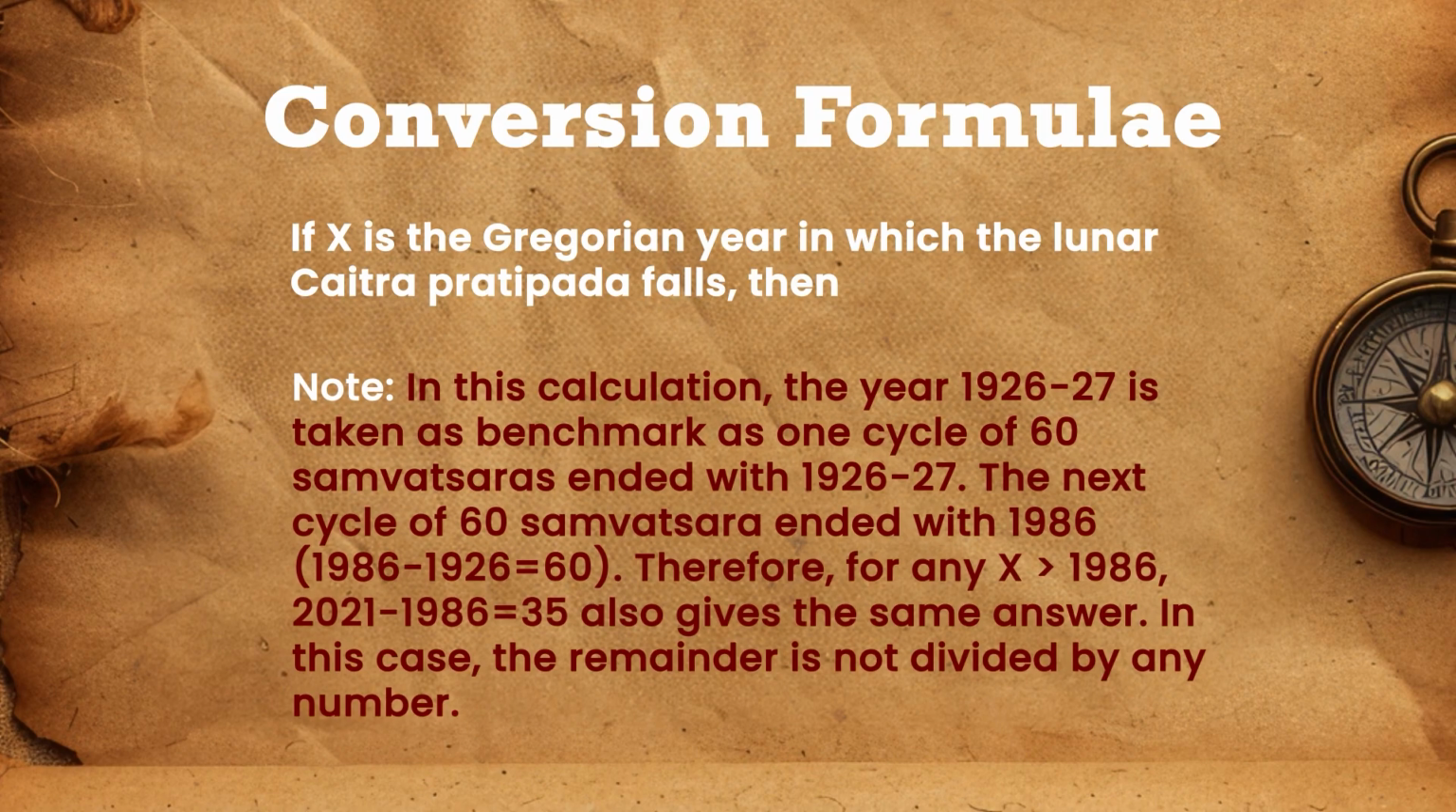Note, in this calculation the year 1926-27 is taken as the benchmark, as one cycle of 60 Samvatsara ended with 1926-27. The next cycle of 60 Samvatsara ended with 1986. So 1986 - 1926 = 60. Therefore, for any X greater than 1986, 2021 - 1986 = 35 also gives the same answer. In this case, the remainder is not divided by any number. Again, we refer to one example.